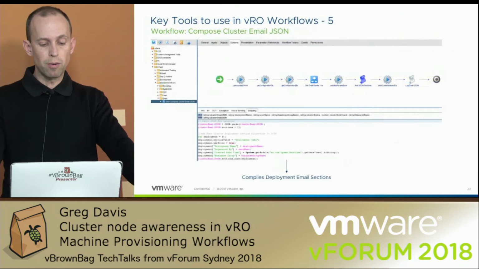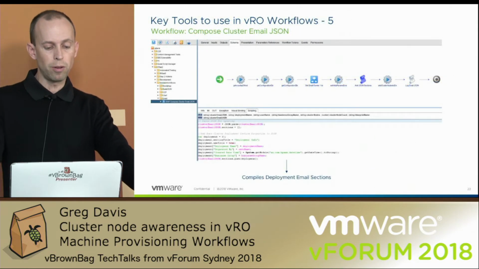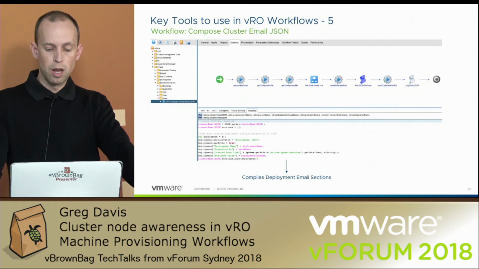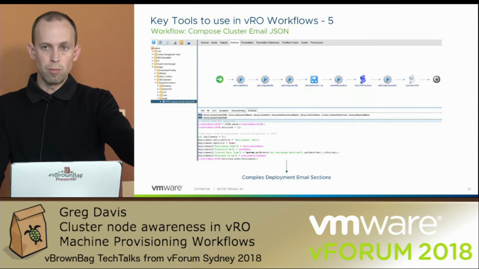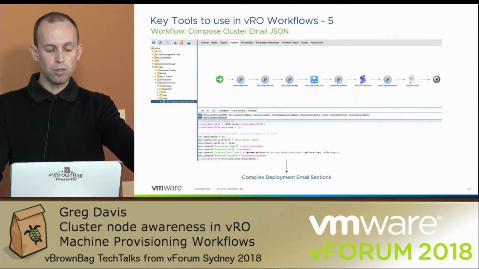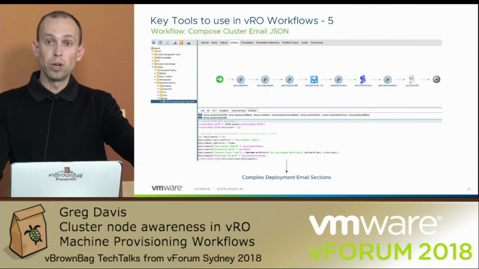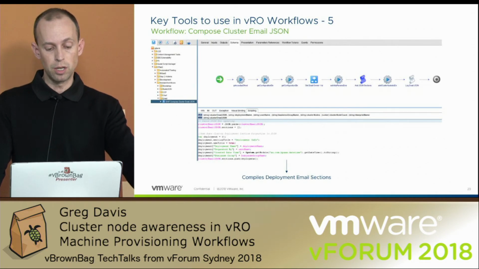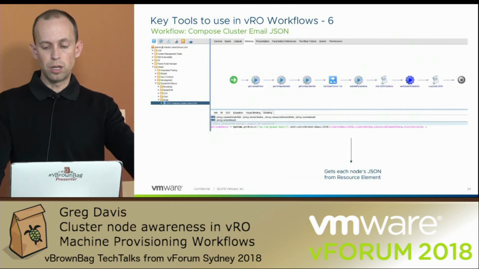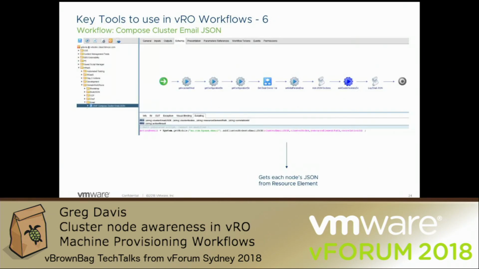So stepping through now, we'll have a look at how the email composing workflow works. What I'm doing here is I compile the top sections of my email, such as the deployment name, who requested it, what time they requested it, and the vRA business group that the requester is a member of. And then there's an action here called add cluster nodes to the email JSON. And what this is doing is also building up a JSON file.